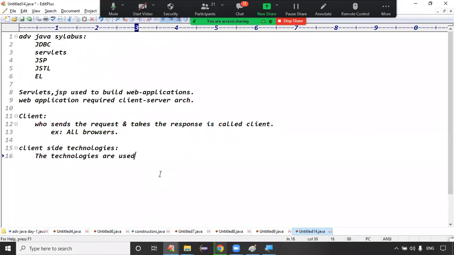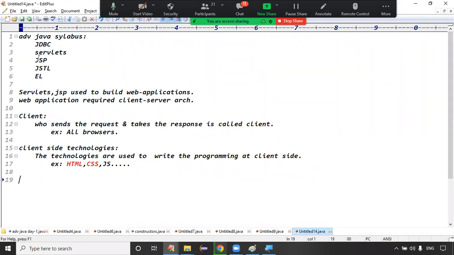The technologies used to write the programming at the client side are called client side technologies. Examples are HTML, CSS, JavaScript, Angular, and React. These all are client side technologies. I hope you got the clarity.